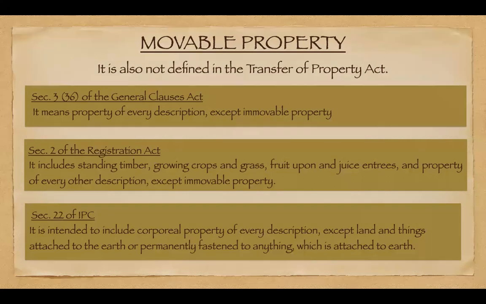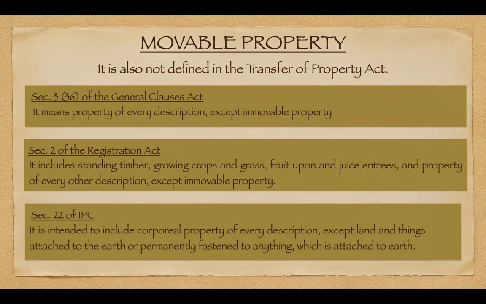So Section 2 of the Registration Act says that movable property includes standing timber, growing crops, and grass, fruit upon and juice of trees. Sorry, that one I have by mistake; there is a typo. It's juice of trees, and property of every other description except immovable property. So here also it says the same thing, but it says that movable property includes standing timber, growing crops, and grass, and fruits and their juice, and the trees which bear fruits.